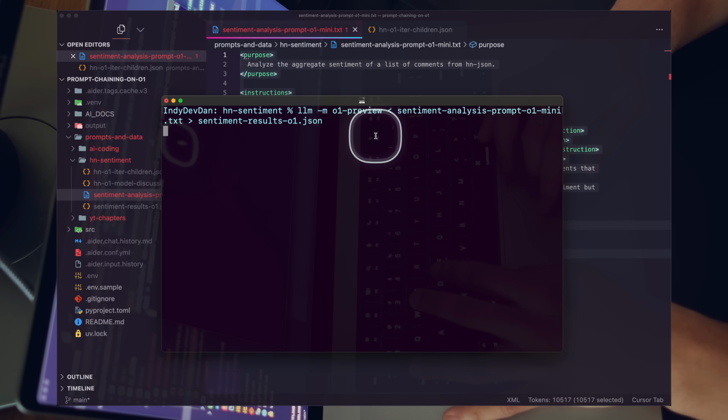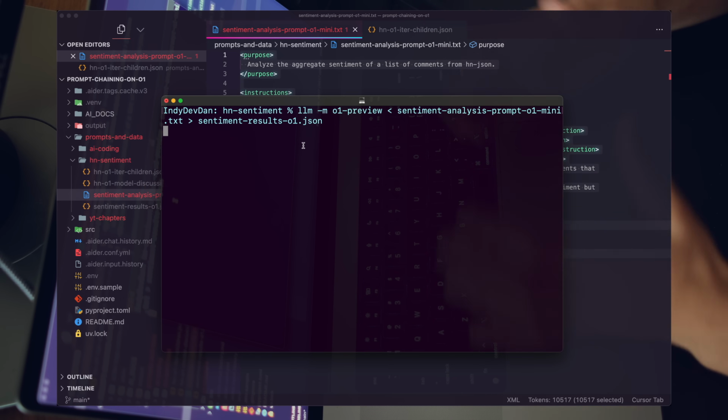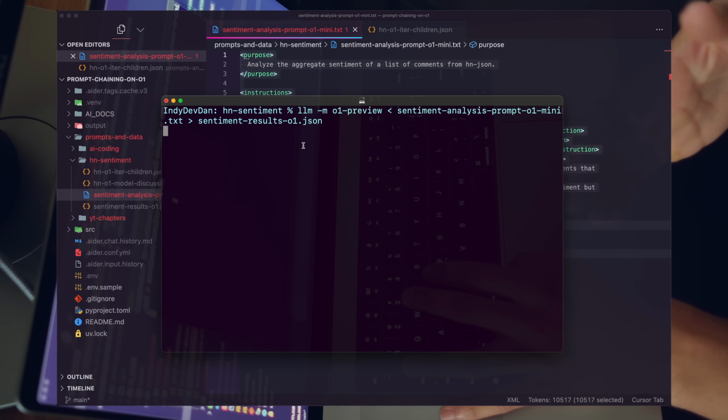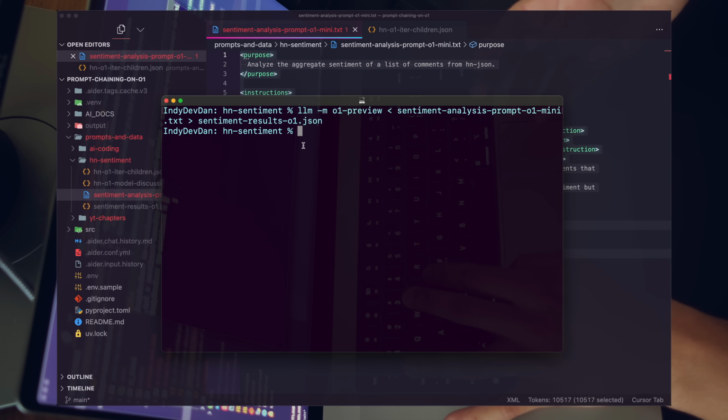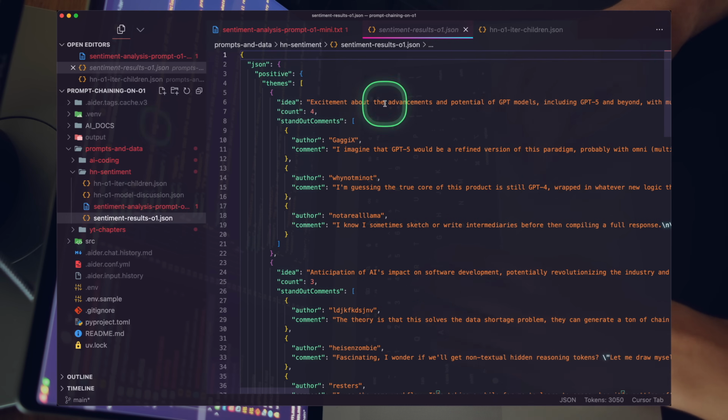There's a much simpler version of this prompt where it's already returned with the result, because it's just simpler. I'm not asking a lot from it. But that's a good way to phrase it. You can ask a lot more from these reasoning models because they have some version of thinking step by step, of reasoning. So there we go. We just got our result. Let's go ahead and take a look.